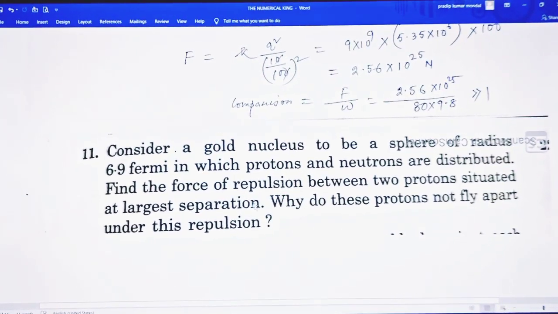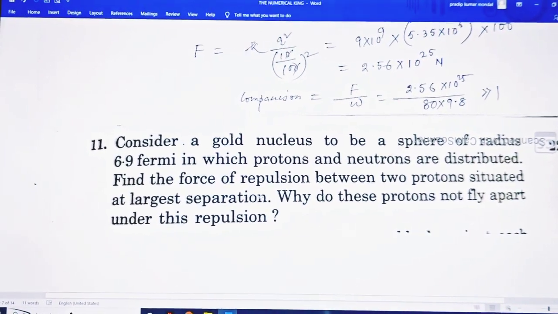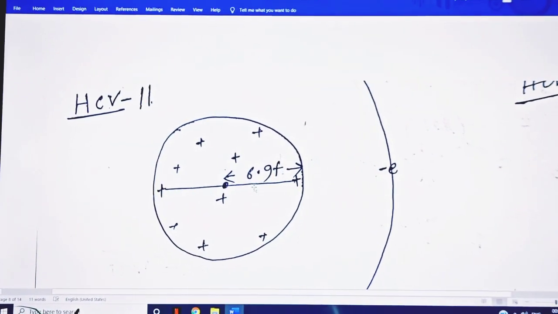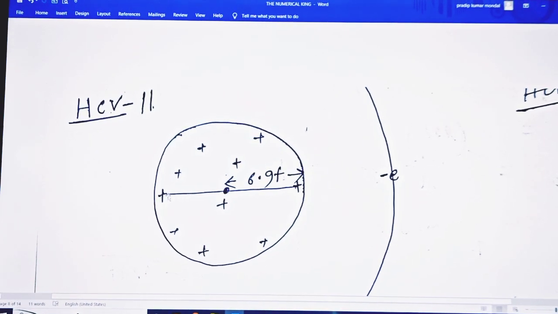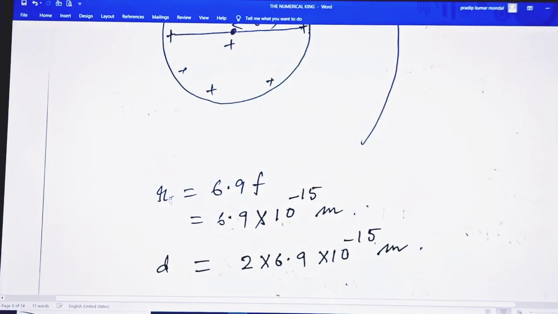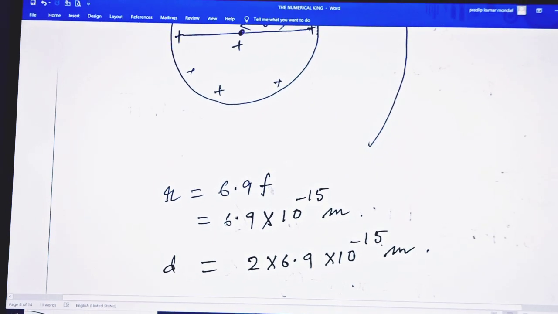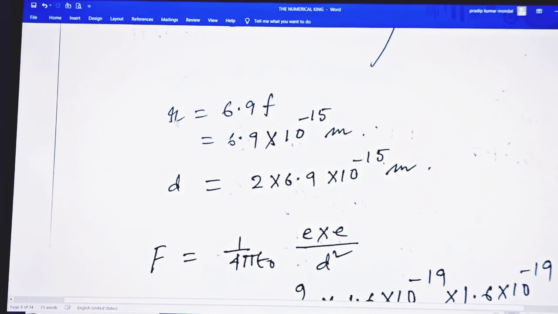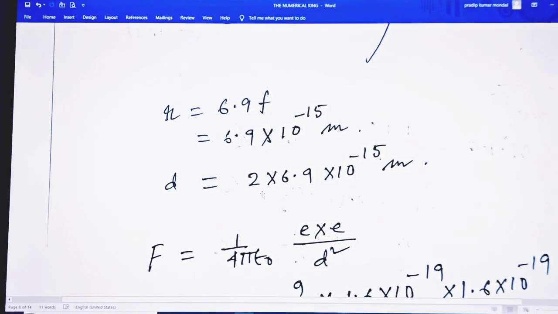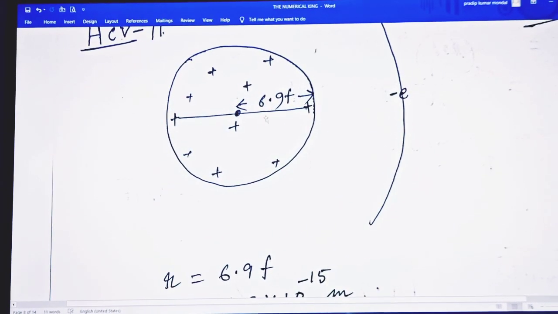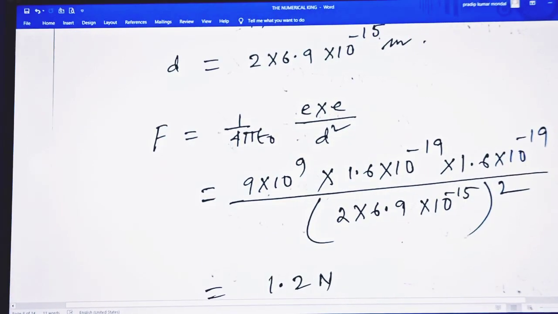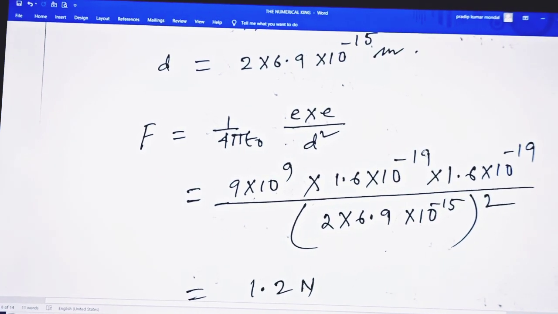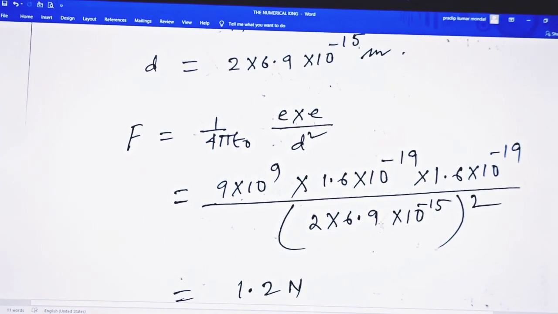Largest separation means you have to take the diameter. Two protons means 1.6 into 10 to the minus 19 each. R equals 6.9 Fermi, where Fermi means 10 to the minus 15 meter, and the diameter is 2 times the radius. So this is the maximum separation distance. F equals 1 by 4 pi epsilon naught, that is 9 into 10 to the 9, times e into e, 1.6 into 10 to the minus 19 each, divided by d square.